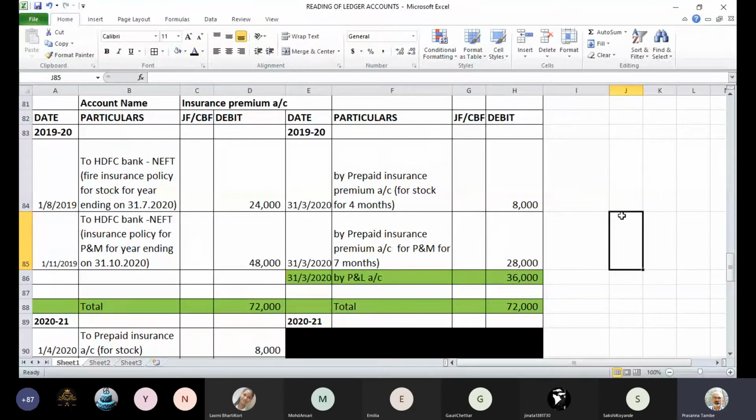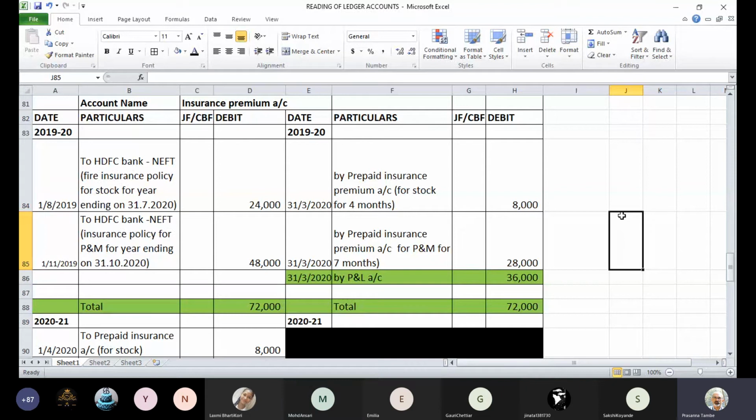Yes. So if you have paid a premium which covers a period even in the subsequent financial year, what is the normal accounting practice in such cases? If you recall what you used to do in the P&L account, we used to reduce it from insurance and show it in the balance sheet as prepaid insurance. Do you recall that adjustment?